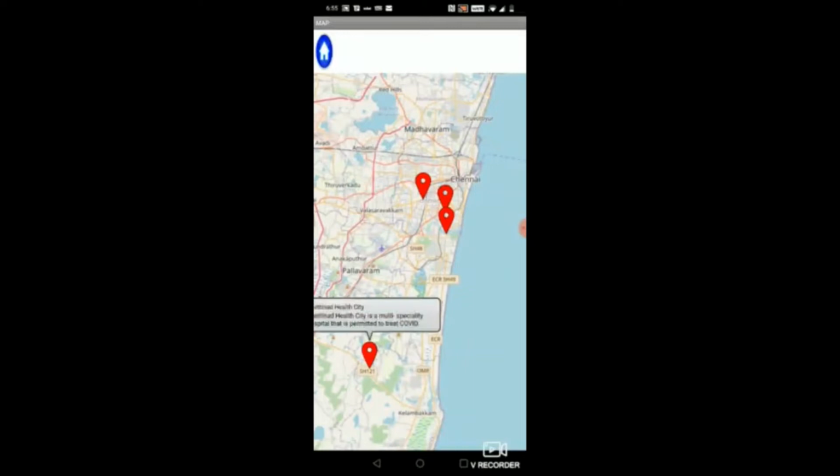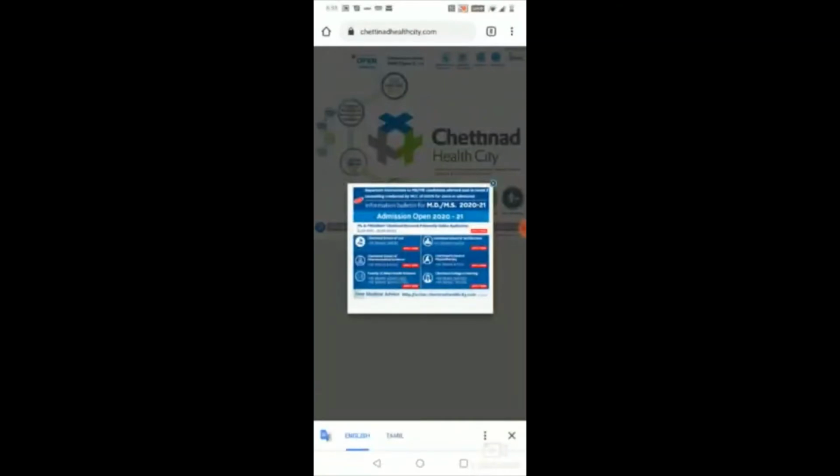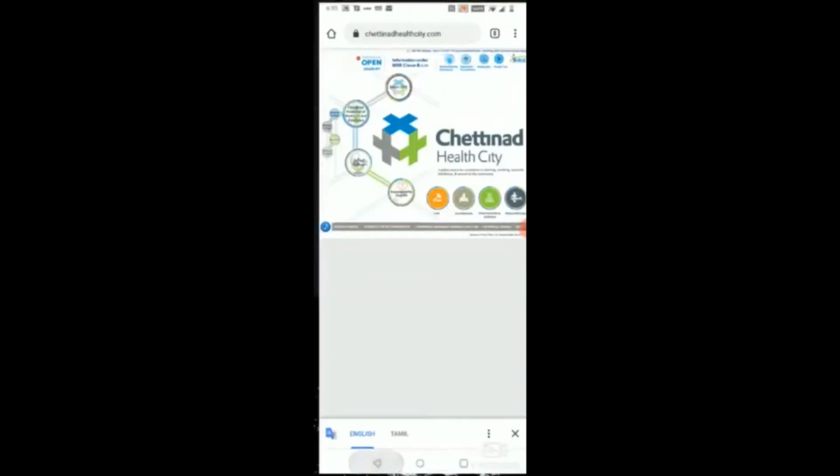So when you click a hospital, you can see the name of the hospital and a small description about the hospital. As you can see, I clicked on the Chettinad Health City and the name has appeared, and there's a short description where it tells that it is permitted to treat COVID. Now to look into more details about the hospital, you can just do a long click, and you'll be taken to the official website of the hospital. Here you can go through everything in the official website.